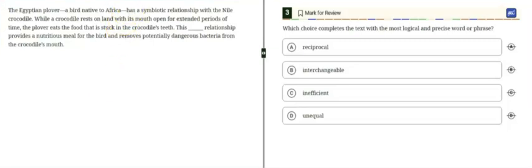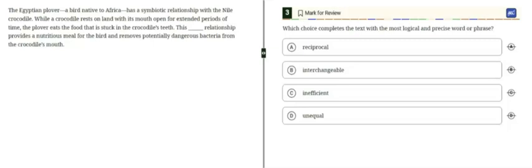So today we are looking at a vocabulary in context question. You guys know in vocabulary in context questions, our main goal is to choose the word that best fits both the meaning and the logic of the sentence. So let's get started. Let's first read the passage.